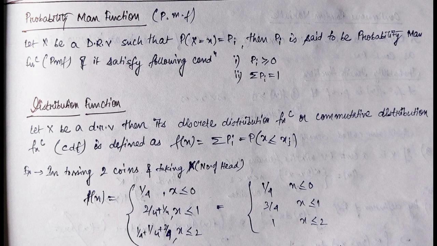Now if we take the x range as x less than equal to 2, we will get x equal to 0, x equal to 1 and x equal to 2. That is the total range. Here we will get the F(x) as 1 by 4 plus 1 by 4 plus 1 by 2. So it will come out to be 1. So here the cumulative distribution function F(x) will be 1 by 4 for x less than equal to 0. It will be equal to 3 by 4 for x less than equal to 1, and it will be 1 for x less than equal to 2.